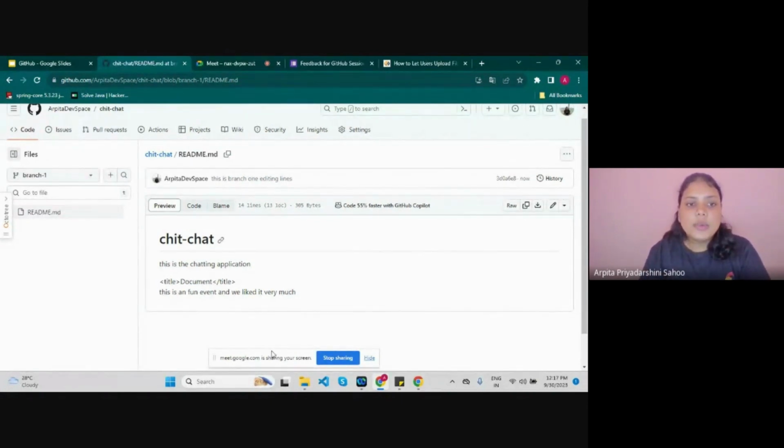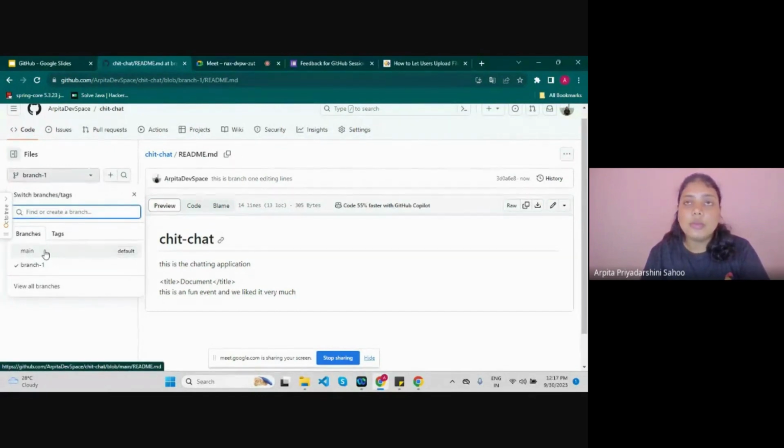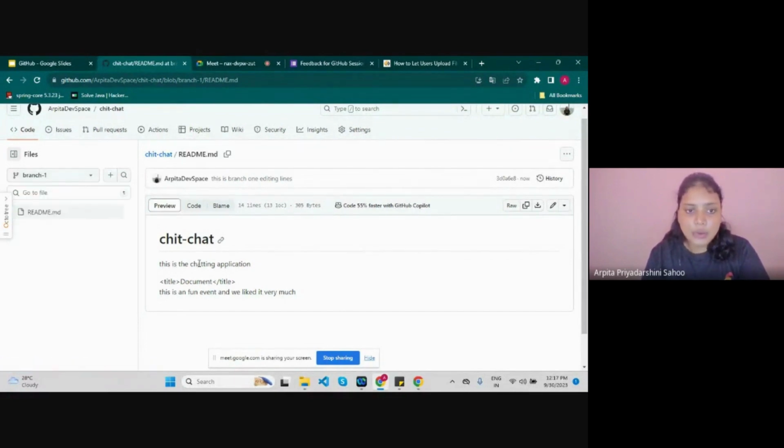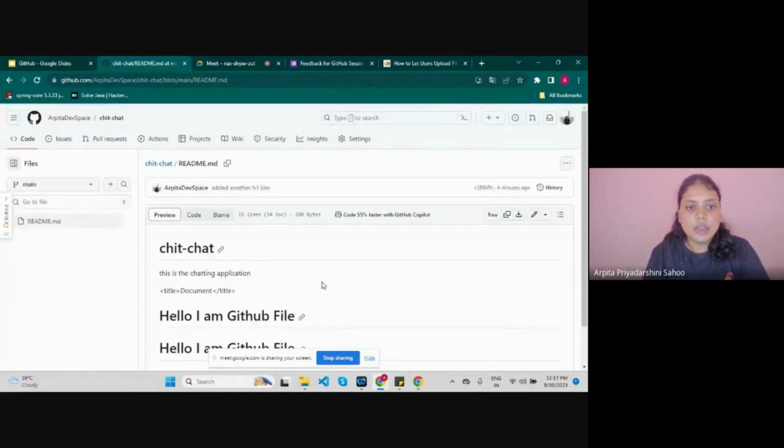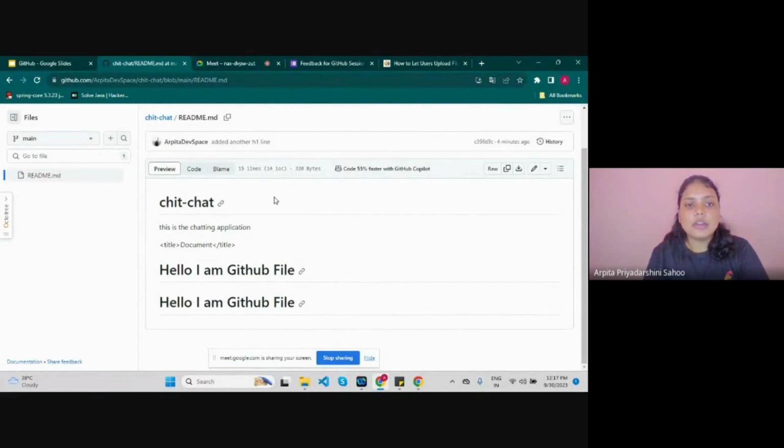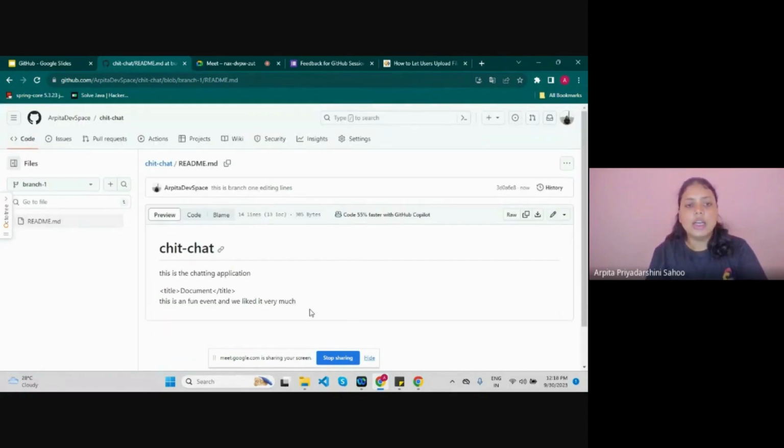So this is branch 1, and as we have created, this is the main branch, our previous repository, and this is branch 1 from that main, and we have changed this line in this branch. Okay, we can see the main branch here. Still our previous code is here, but in branch 1 that we have just created is the second that we need to see the changes about.